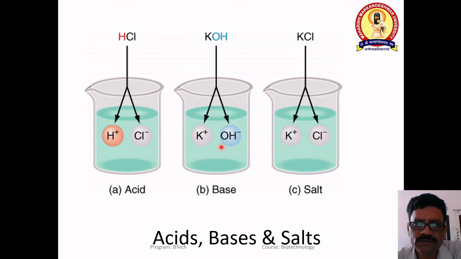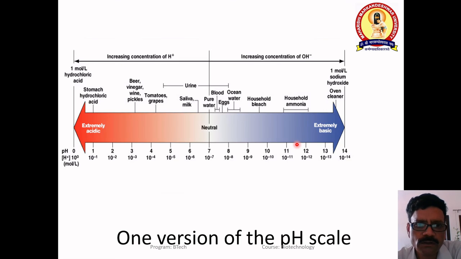So this is acid, base, and salt. In an acid we get hydrogen ions. In a base, there is a release of hydroxyl groups, and in a salt the plus and minus ions are discharged, for example sodium chloride and potassium chloride. This is the pH scale. 7 is neutral, 1 is extremely acidic, and 14 is highly basic.